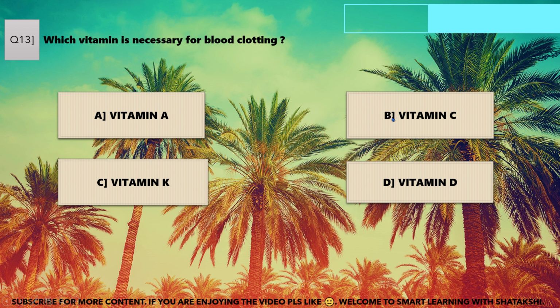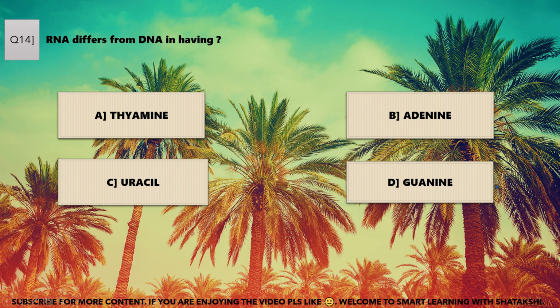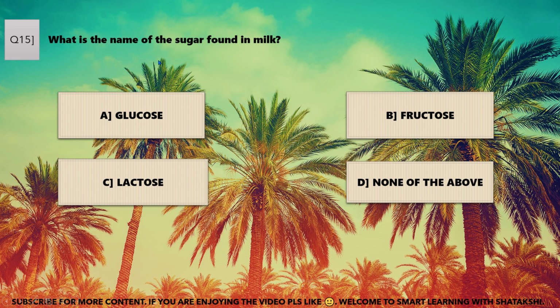RNA differs from DNA in having thymine, adenine, uracil and guanine. C. Uracil is the correct answer. What is the name of the sugar found in milk? Glucose, fructose, lactose, none of these. Lactose is the correct answer.